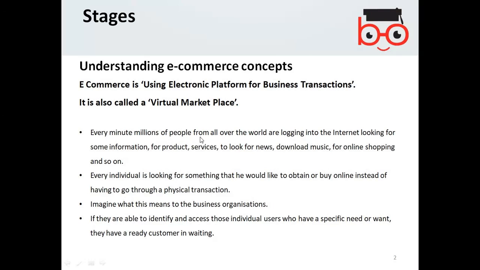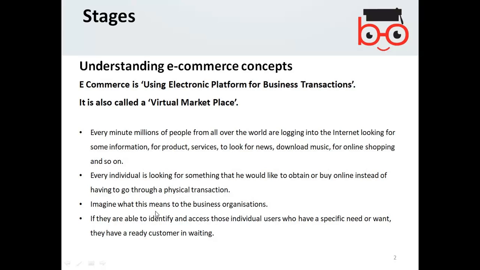Every minute, millions of people from all over the world are logging into the internet looking for some information, for products, services, for news, to download music, for online shopping, and so on. So every individual is looking for something that he or she would like to obtain or buy online instead of having to go through a physical transaction or physical shopping.